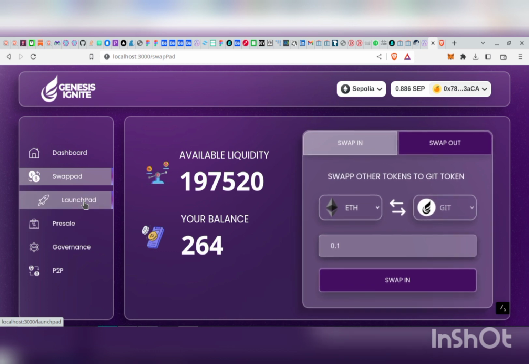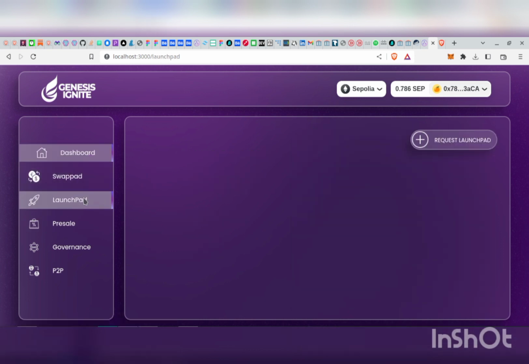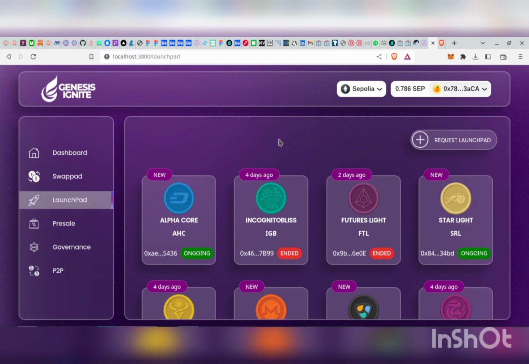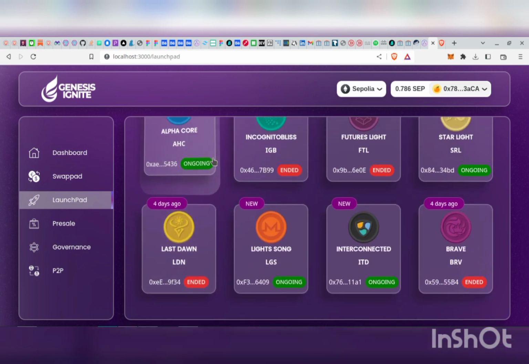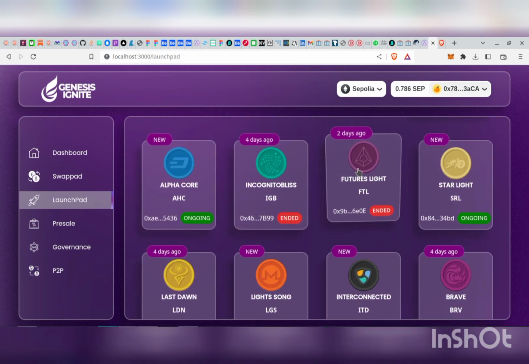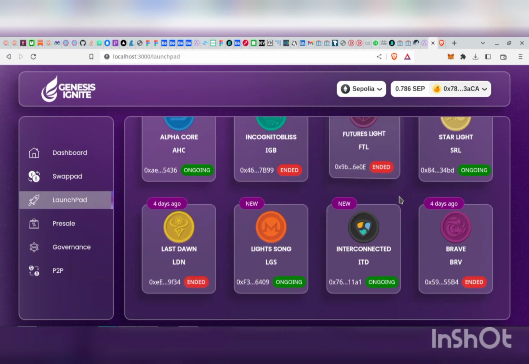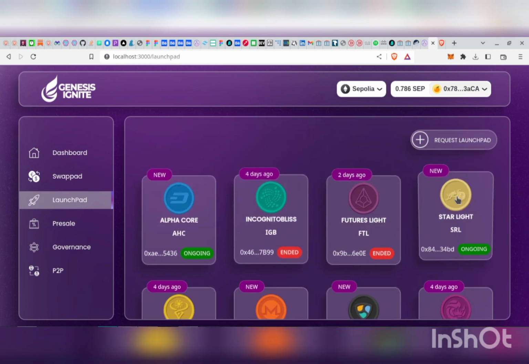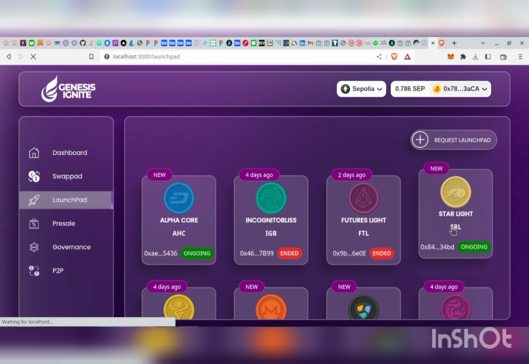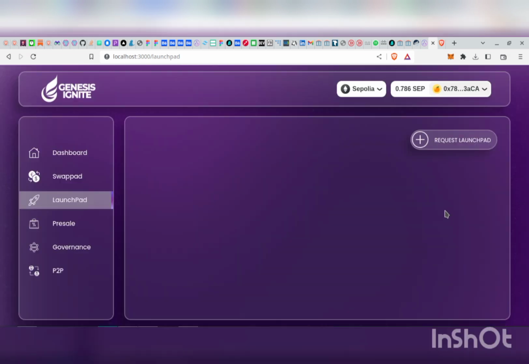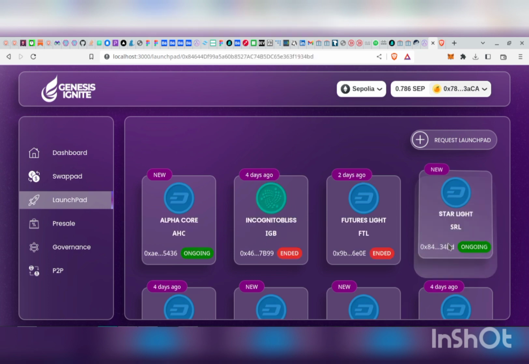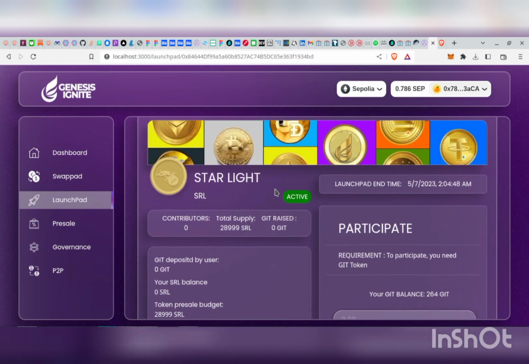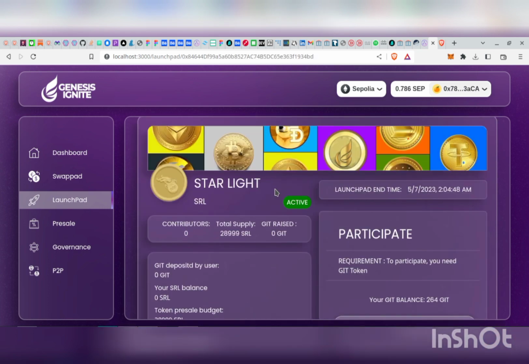So for example, if the user chooses to participate in a Launchpad session, all he needs to do is click on the Launchpad part, and we display a list of available Launchpads to the user, both available and those that are vended. So if this user says, I want to participate in, let's say, the Starlight token Launchpad, all you do is click on the particular Launchpad you want to participate in. Then you are brought to a page that displays the information about our Launchpad.